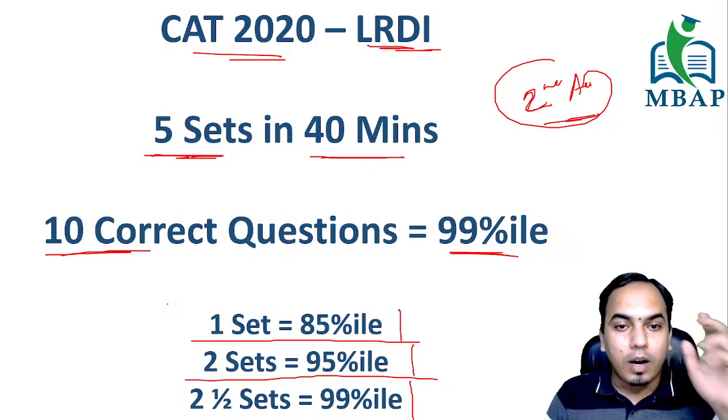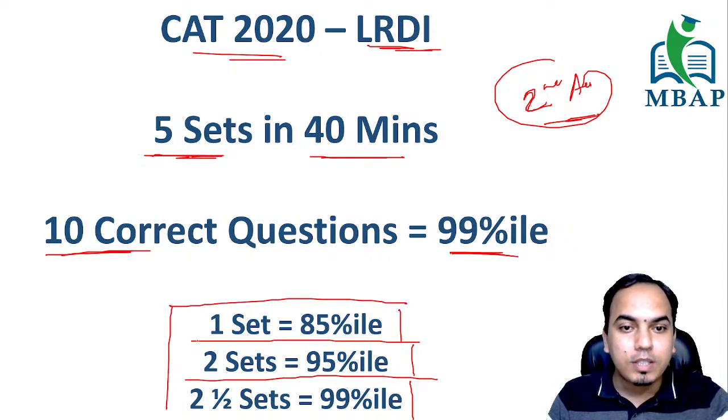Great. So sticking to what we were discussing: yes, 1 set, 2 sets, 2.5 sets.